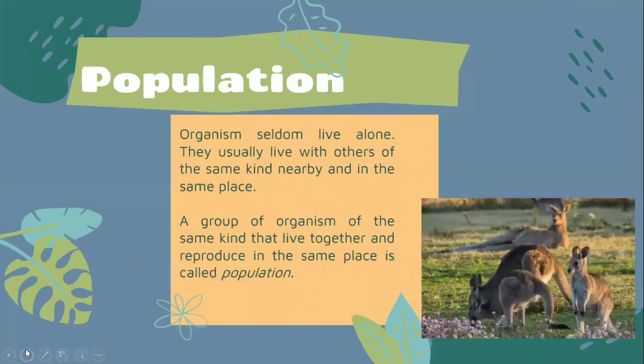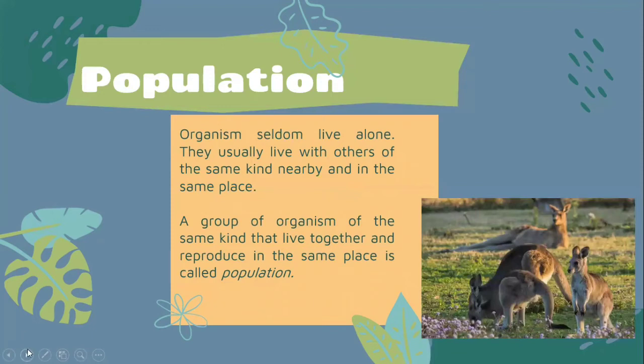The next one we will learn about is populations. Populations means a group of organisms of the same kind that live together and reproduce in the same place. As we know, organisms seldom live alone. They usually live with others of the same kind nearby and in the same place. If you want to find populations, you need to find the same animal in one place.